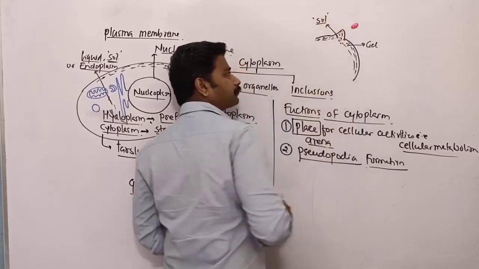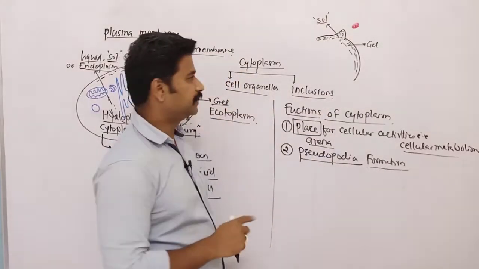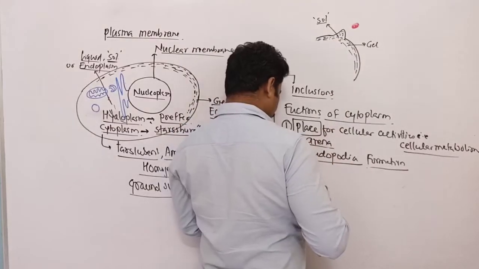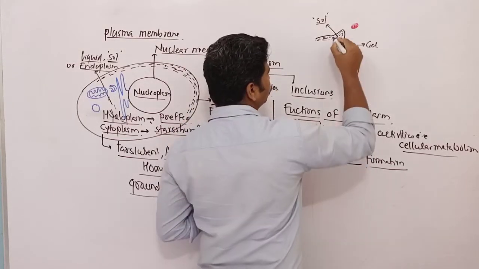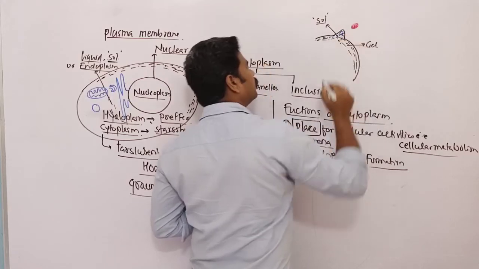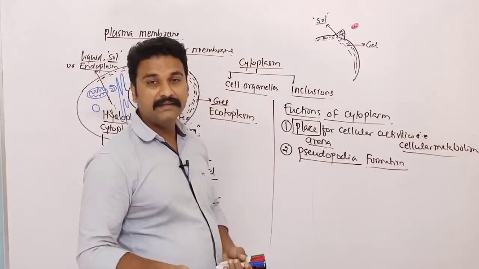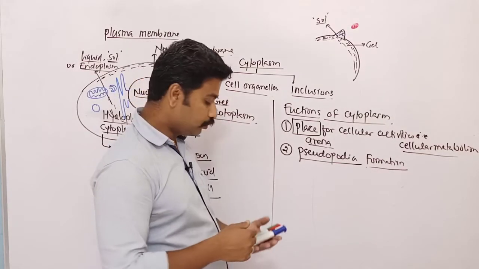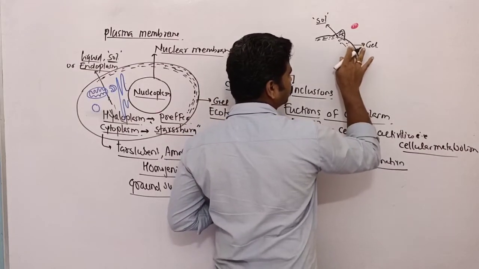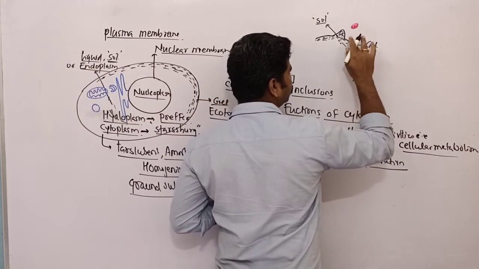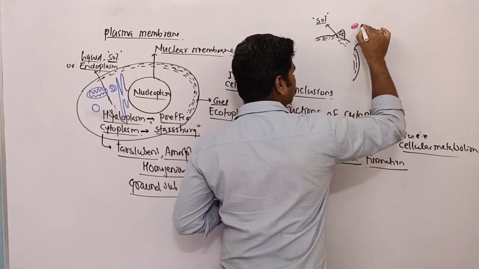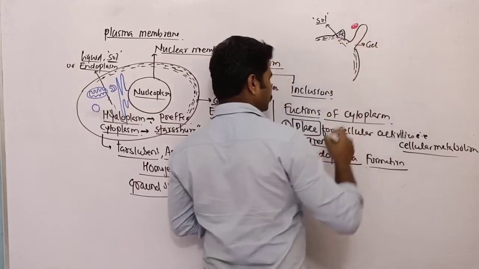Okay, so to maintain that particular shape, again the sol will get converted into gel. So this sol will now again get converted into gel. Now again the gel will get converted into sol to reach up to that substance. So let's say for example here is the gel and it will get converted into sol, and due to formation of sol, this plasma membrane will move like this.